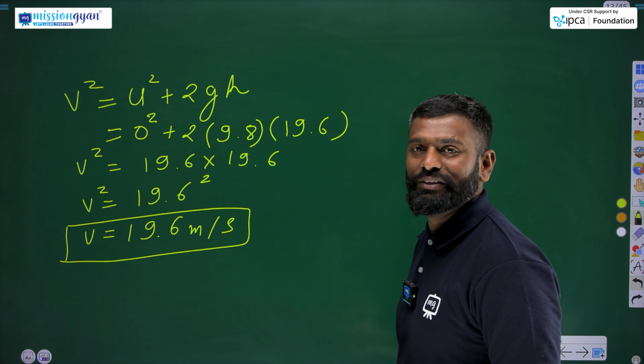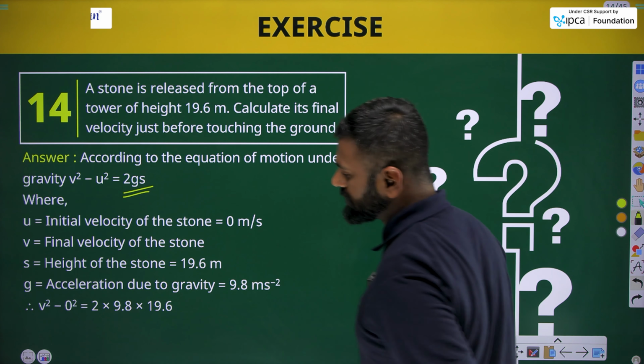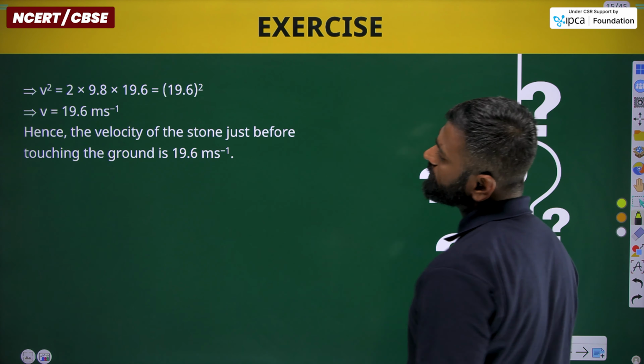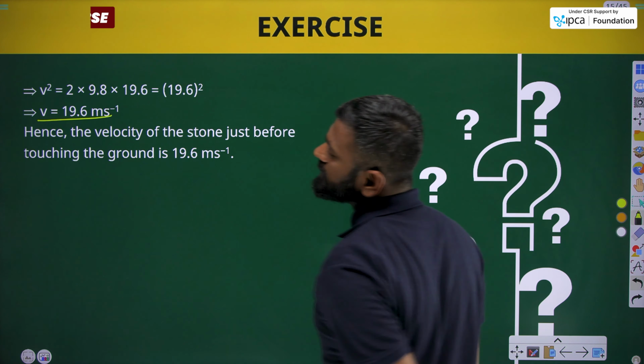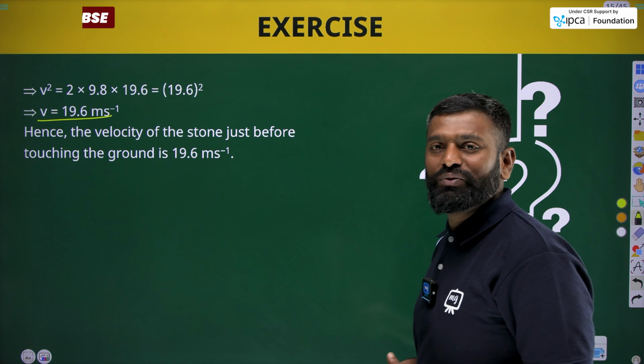Now let's check the value. It takes the third equation of motion as we solved it. By further solving, we get that v is equal to 19.6 meter per second just before it touches the ground. Okay, let's move to another question.